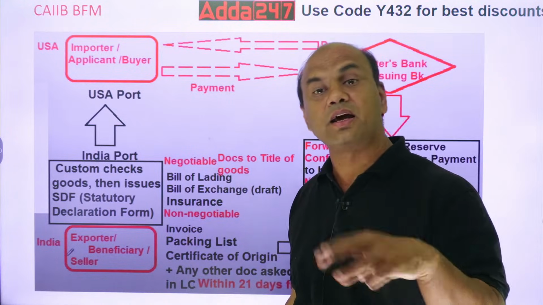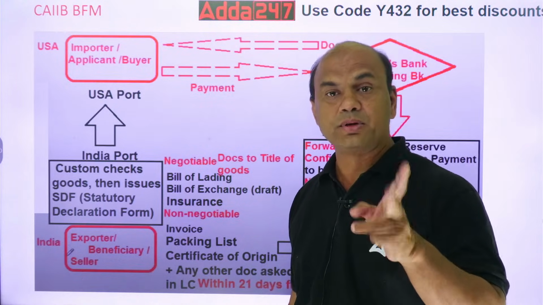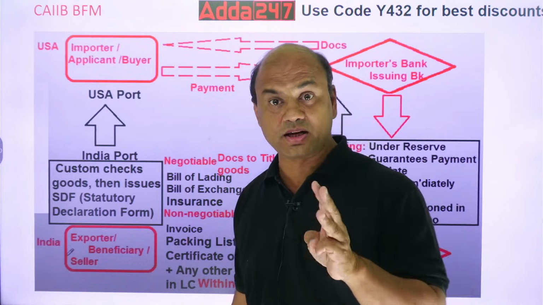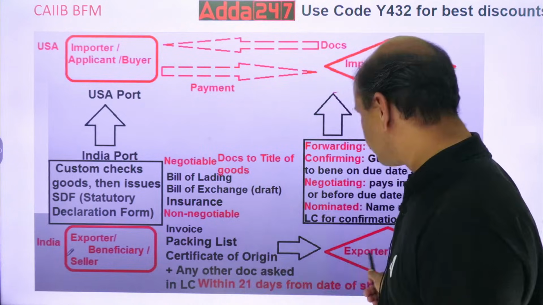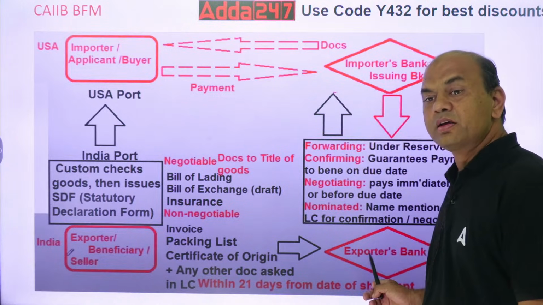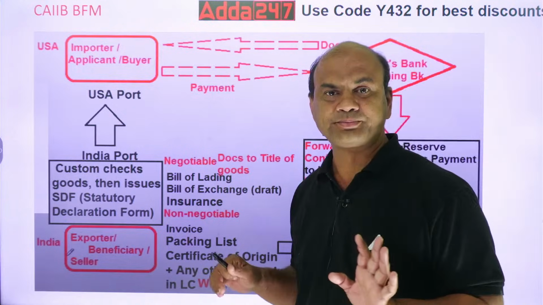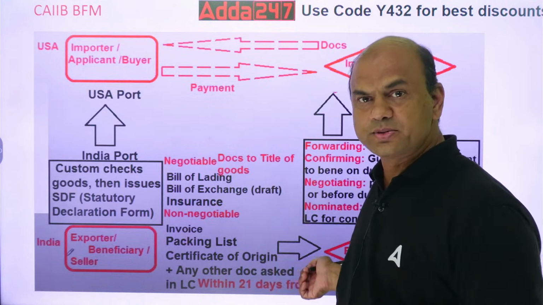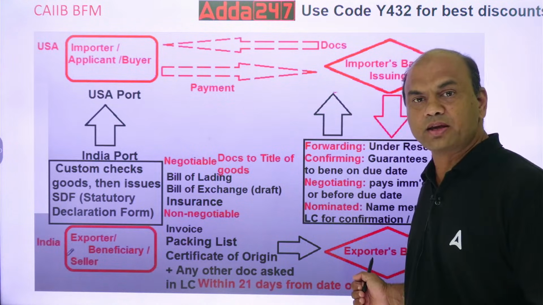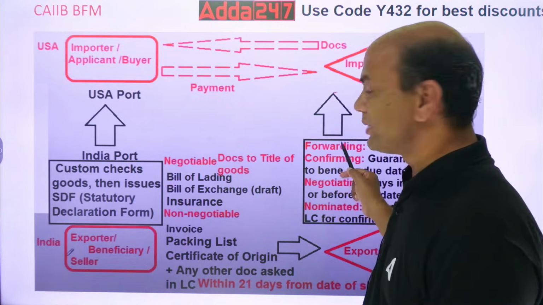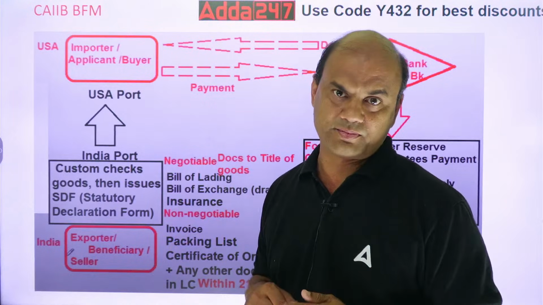Out of these 6, 3 are negotiable. Insurance, bill of lading, bill of exchange. So he'll prepare these 6 documents and give it to his bank. Now his bank will do what? His bank has now 2-3 jobs. First, if this bank is a confirming bank, then this bank will confirm the LC, means it will guarantee the payment on the due date.